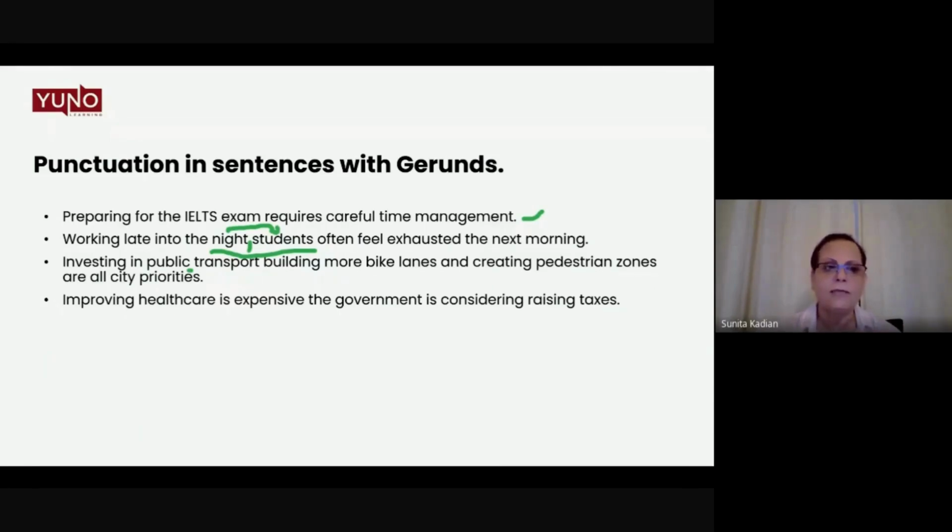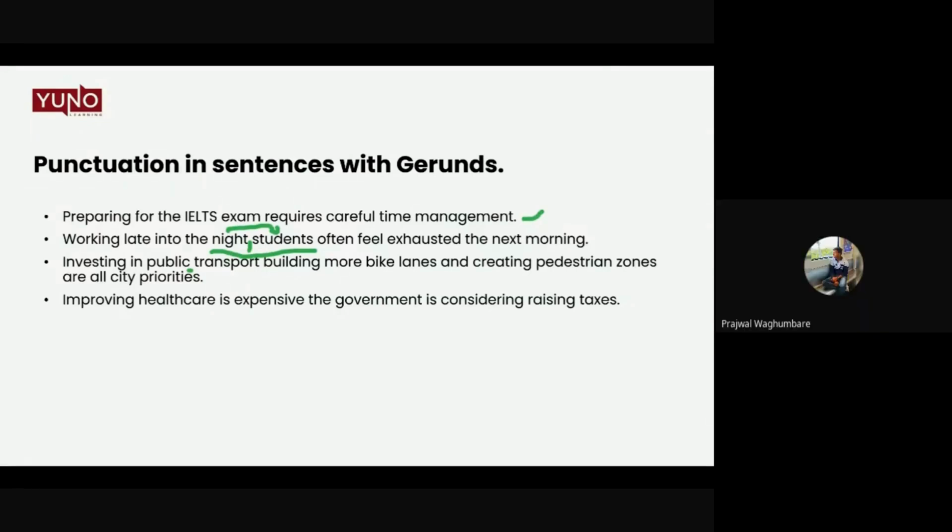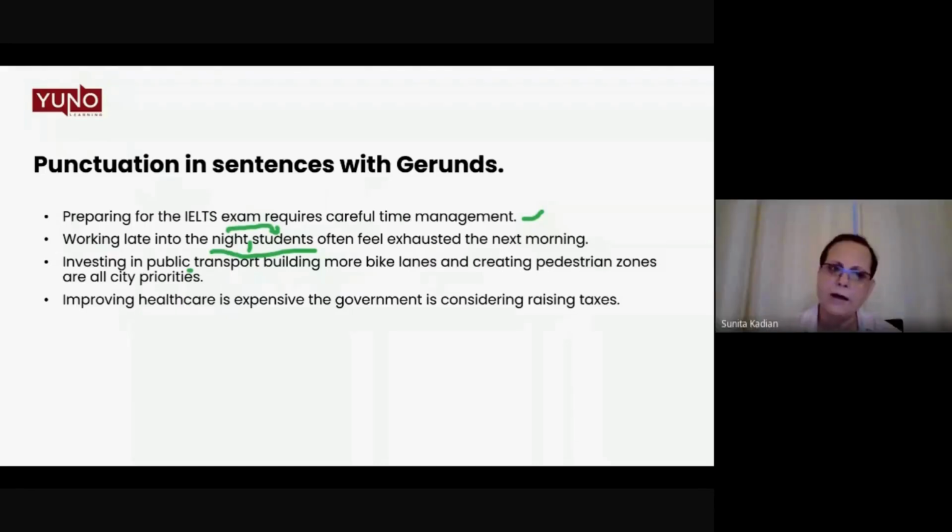If I say investing in public transport, semicolon, why a semicolon? Because that's not a clause. There's no verb over there. There's no subject and verb. Remember, a clause has that. So a semicolon cannot be put. After transport, there should be a comma, ma'am. Okay, I agree. After transport, there should be a comma.